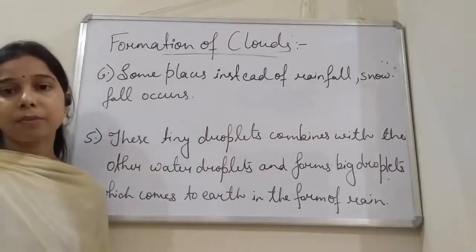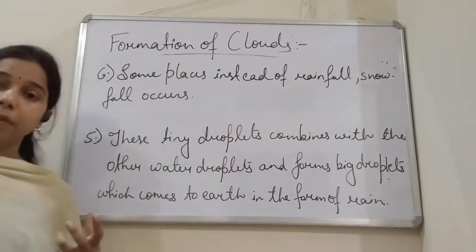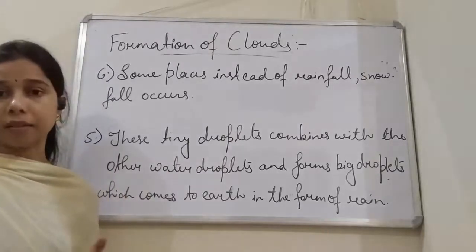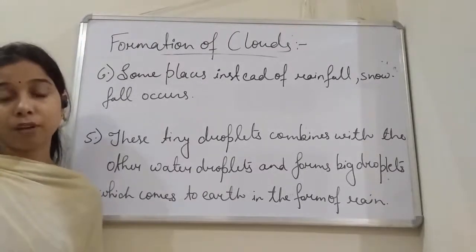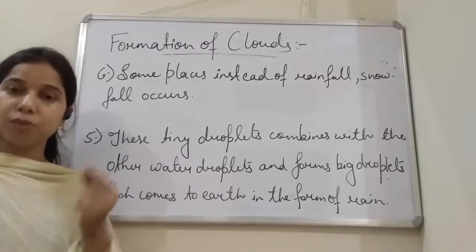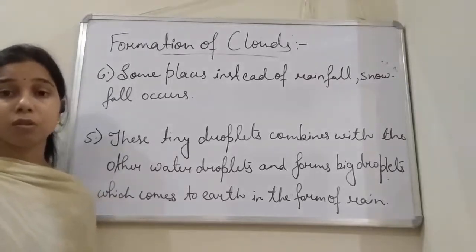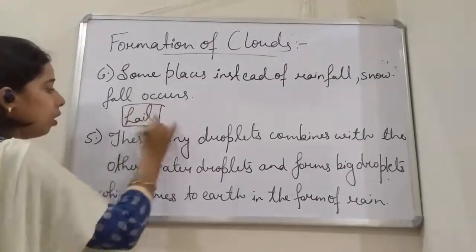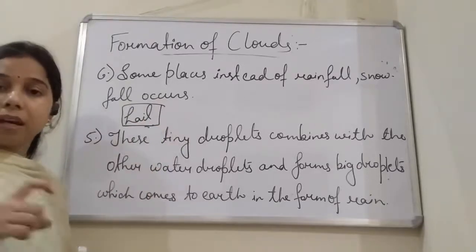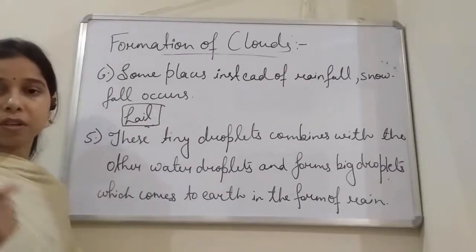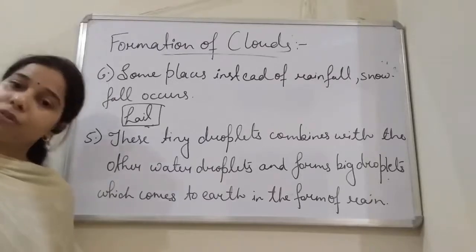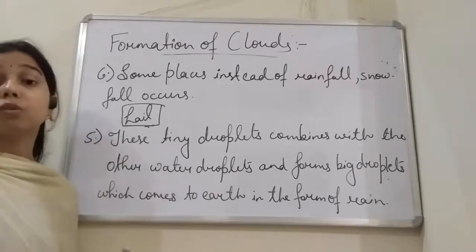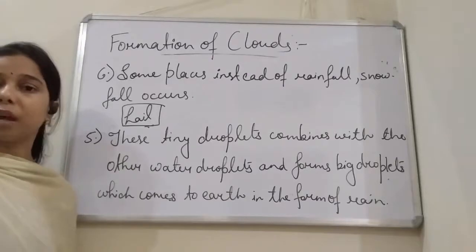It also happens sometimes that the ice which is formed in the cloud due to the low temperature directly comes to the earth, and there we use another term for it. When the iceberg-like chunks come with the rain also, then we use another term for it, and that is hail. Okay, so hail is what? It is the ice droplets which come from the cloud to the earth. So we talked about how the rainfall occurs, and how the snowfall occurs. Snowfall is basically due to the low temperature.